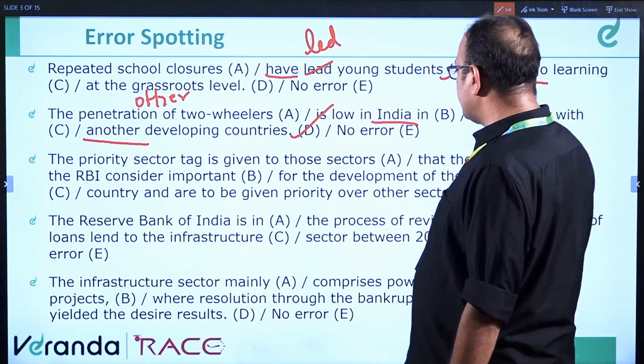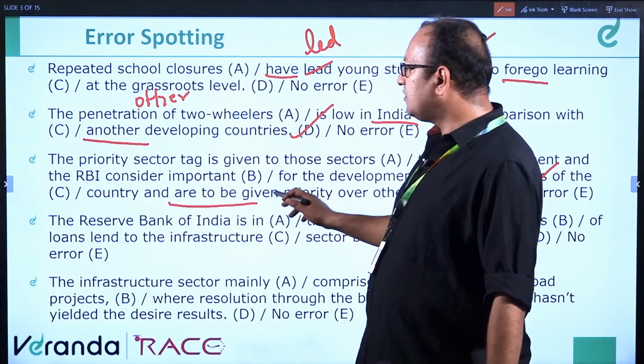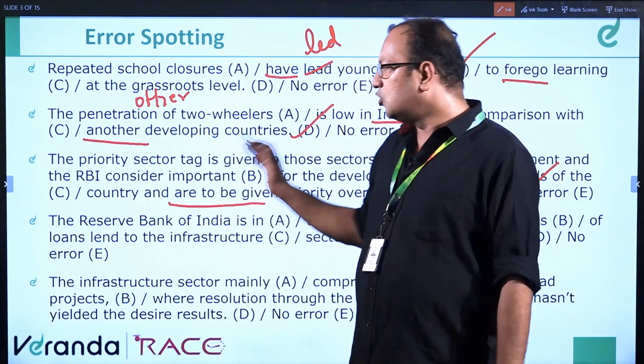We'll go part by part. There is no error in this question. The only possible error was 'are to be given', but we are talking about those sectors, so 'are to be given' is correct. No error.